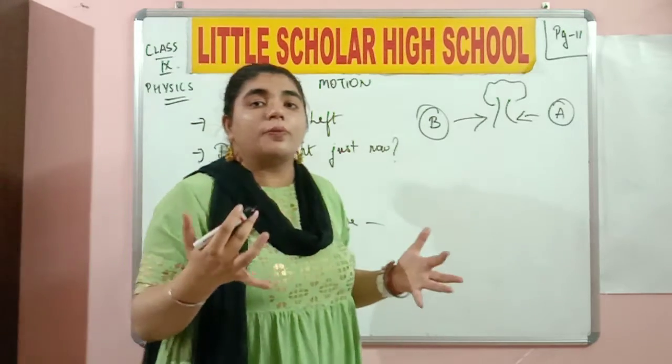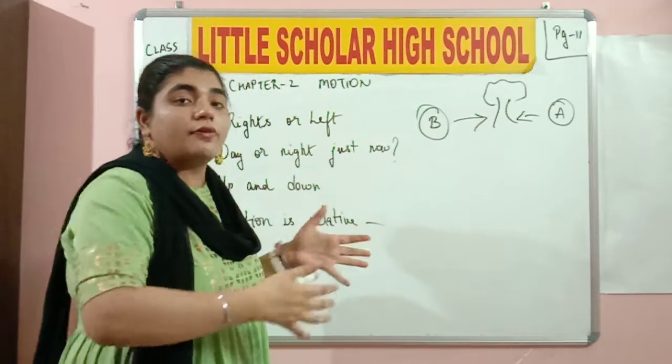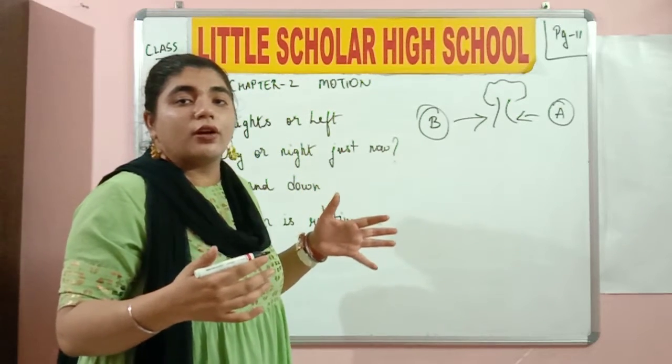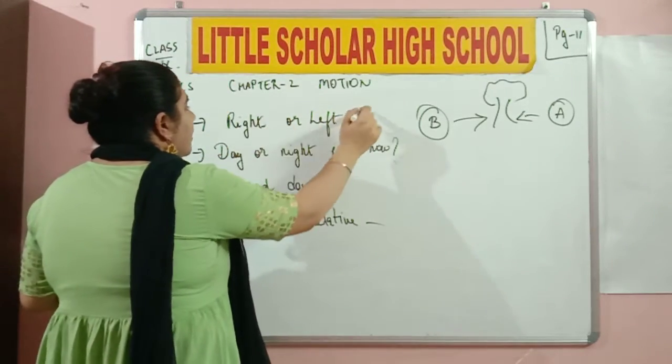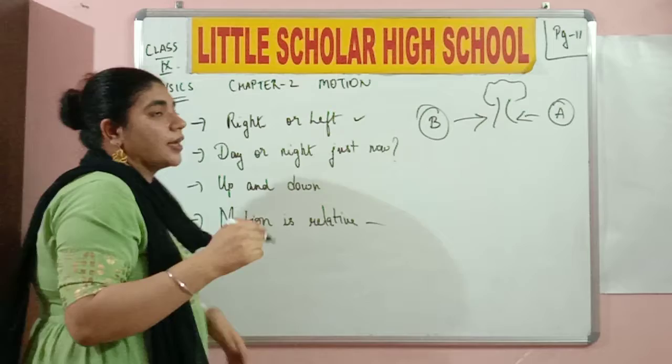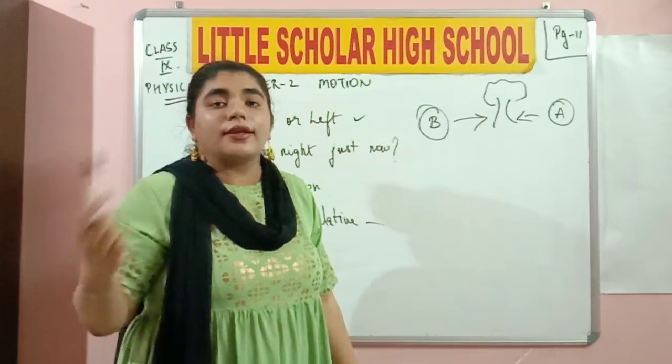So whom does it depend upon? What is the position of the tree over here? It depends upon the observer. And who are the observers over here? It is person A and person B. That was about right and left. Now day or night. I told you about rotation and revolution. Because of rotation, the days and nights are going to happen.